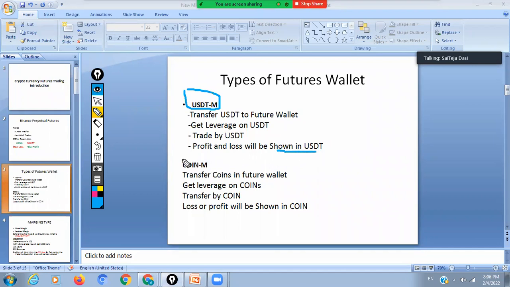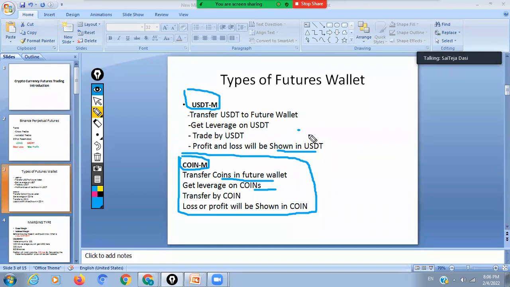The other wallet is the Coin M wallet. Suppose you have BNB or BTC, you can transfer that BNB or BTC to the Coin M futures wallet, and you can take trades based upon the price they have. For example, BTC is now around 36k. From the current market price, you get leverage based on those things. This is a little difficult, coin futures.